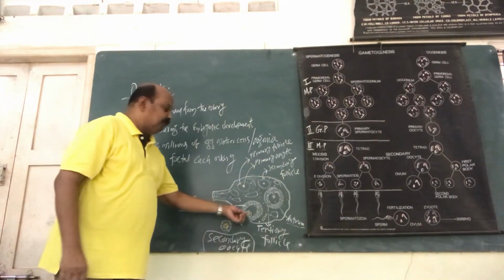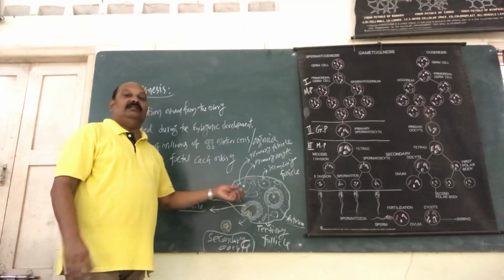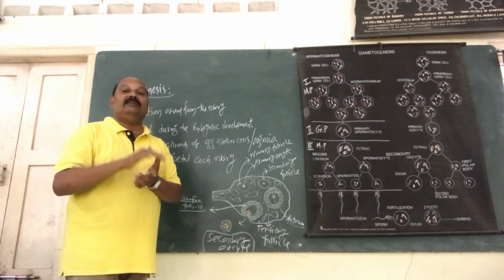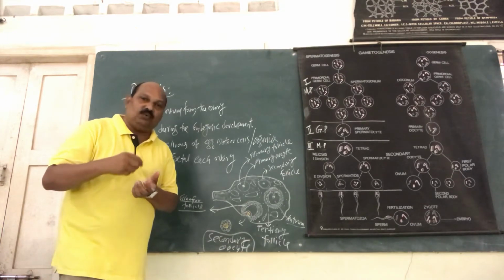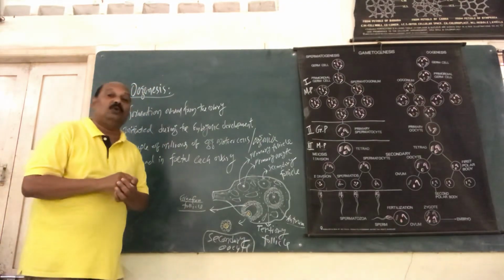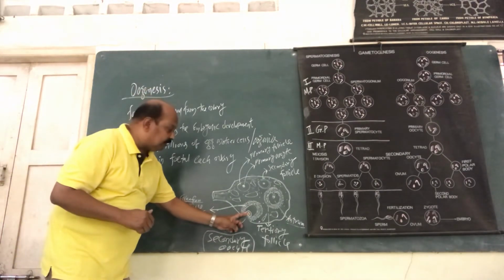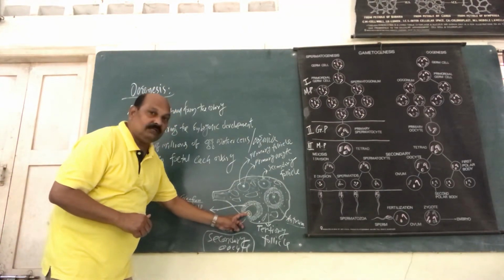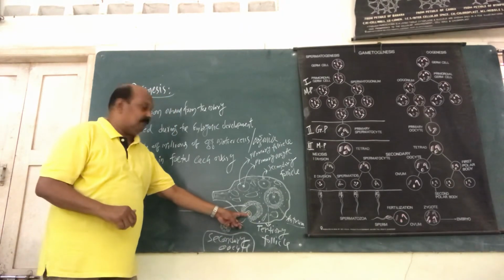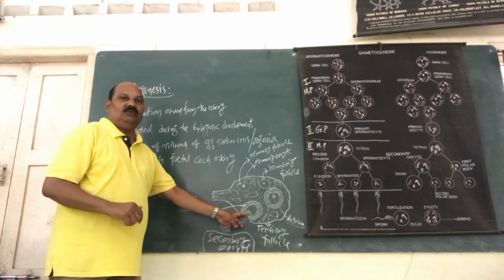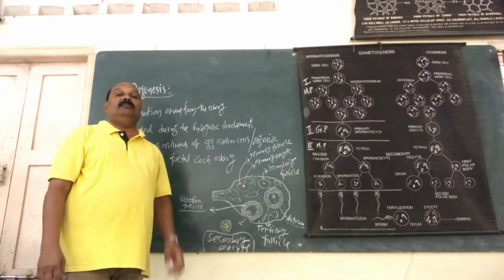Now think about the secondary oocyte. It is now developed inside the follicle, which is called a Graafian follicle or mature follicle. When the secondary oocyte develops its own covering, that is called the zona pellucida. I have put it in yellow chalk. Now there is a zona pellucida covering the complete secondary oocyte. The whole structure we call a Graafian follicle or mature follicle.